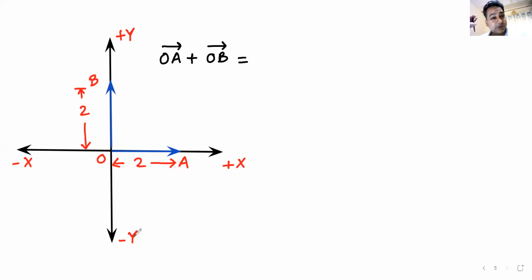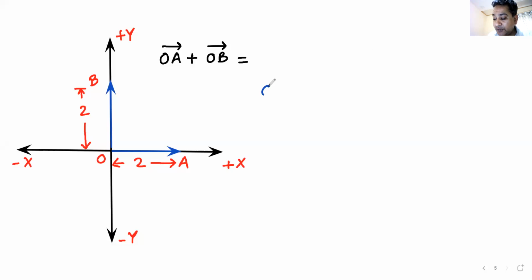Great. So see, we are adding vectors, and we have still not seen what is triangular law, what is parallelogram law, and this and that, and we are still able to add vectors. Very good. What about the rest? How many of you got the answer? Answer is 2i plus 2j. Yes, everyone is responding. How to do it? The answer is very simple.